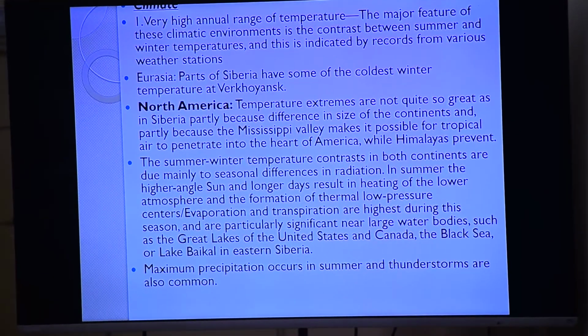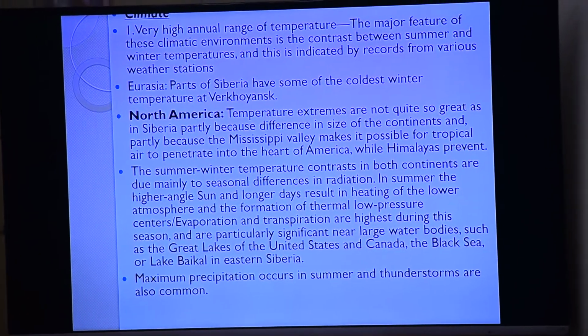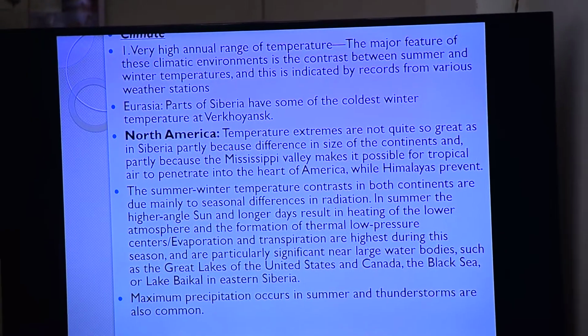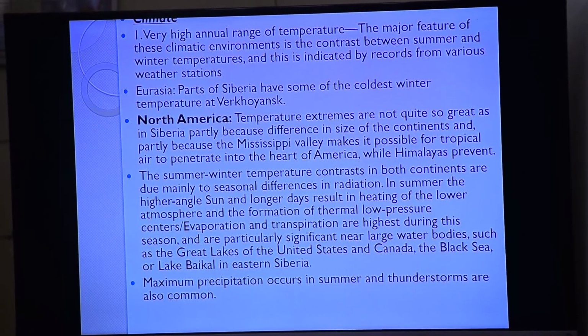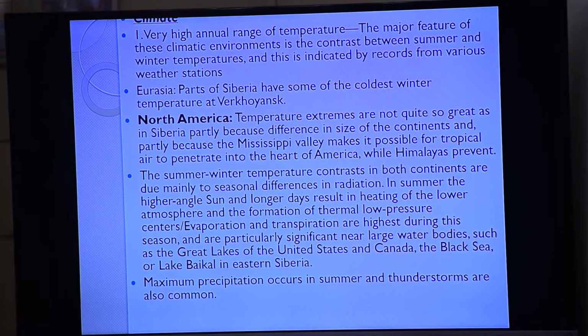And then the summer-winter temperature contrast in both the continents is due mainly to seasonal differences in radiation.